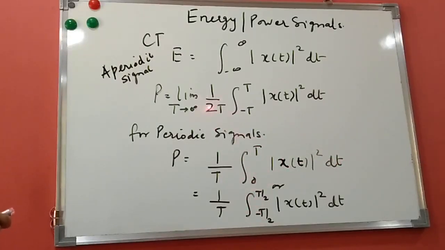In the aperiodic case, it is 1 by 2T from minus T to T, and the range is 2T, so 1 by 2T. Here it is 1 by T, 0 to T of x(t) square dt. So if you see, both are the same; only we are writing one for aperiodic signals and the other for periodic signals. Now we'll see discrete time signals.